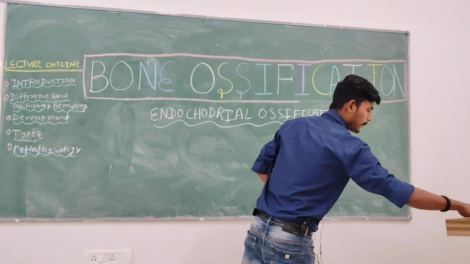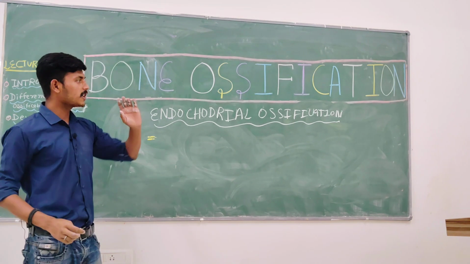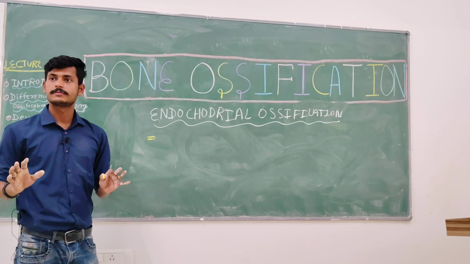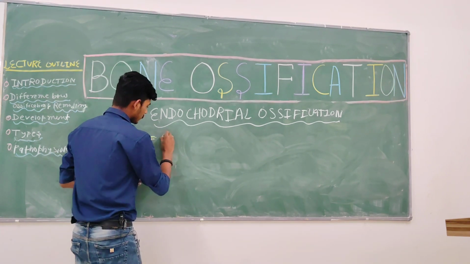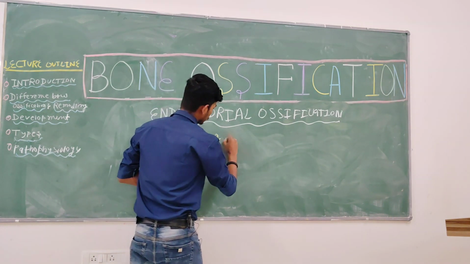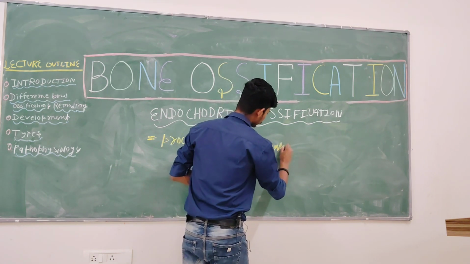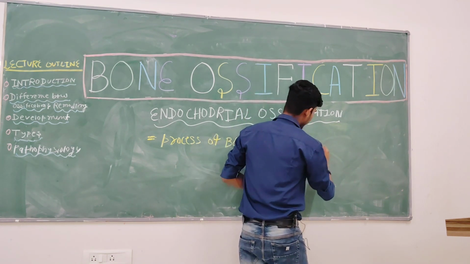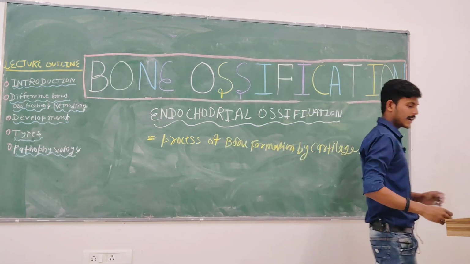The thing you have to remember here is that there is a formation of bone by the help of cartilage. Okay, write down: process of bone formation by cartilage.